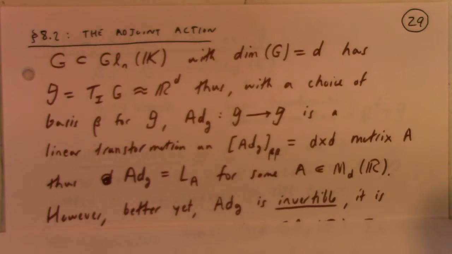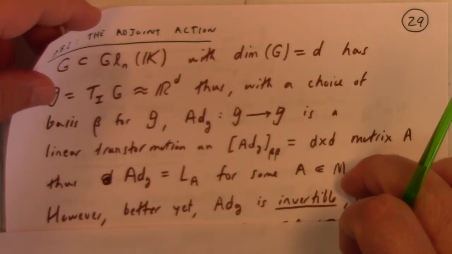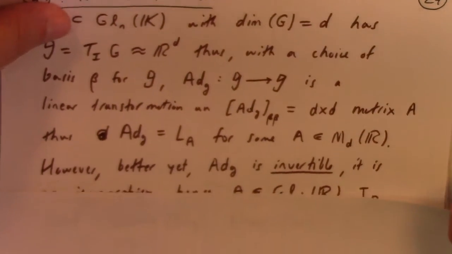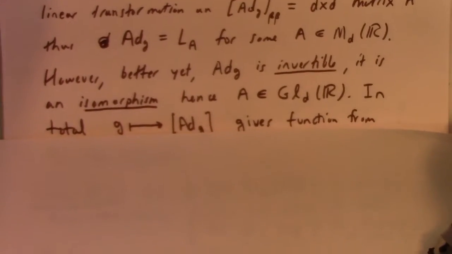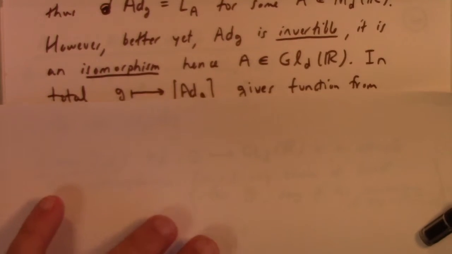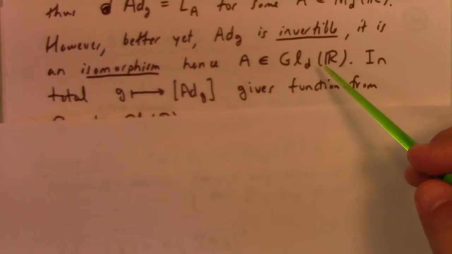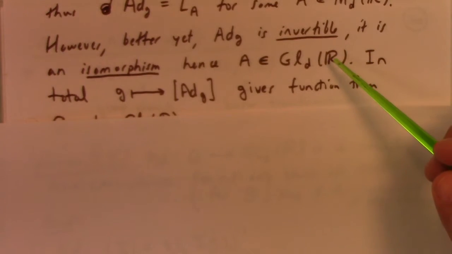However, better yet, since the adjoint of g is invertible, it is an isomorphism, and that means that A is actually an invertible d by d matrix.